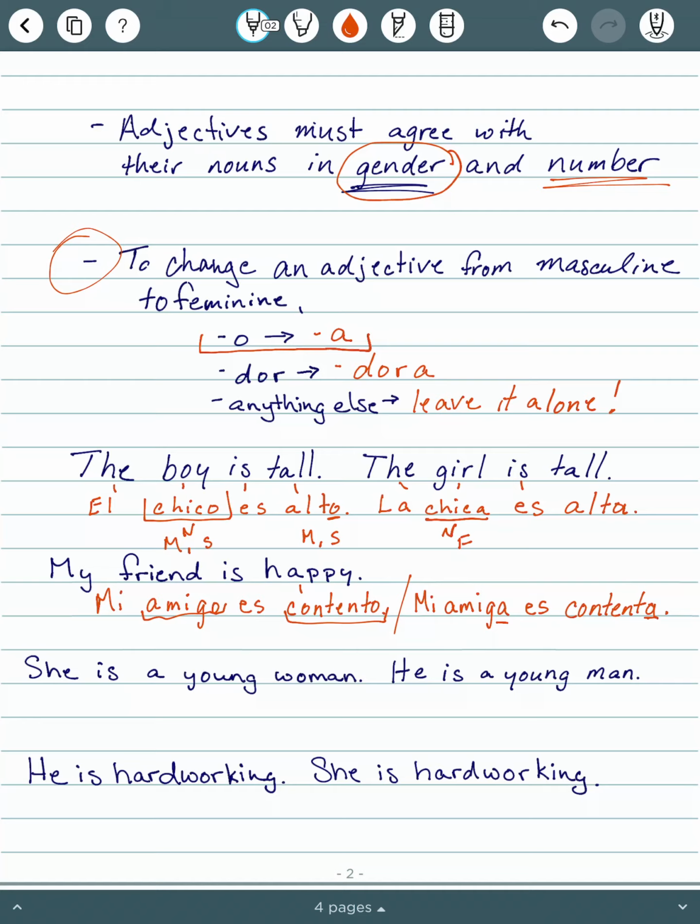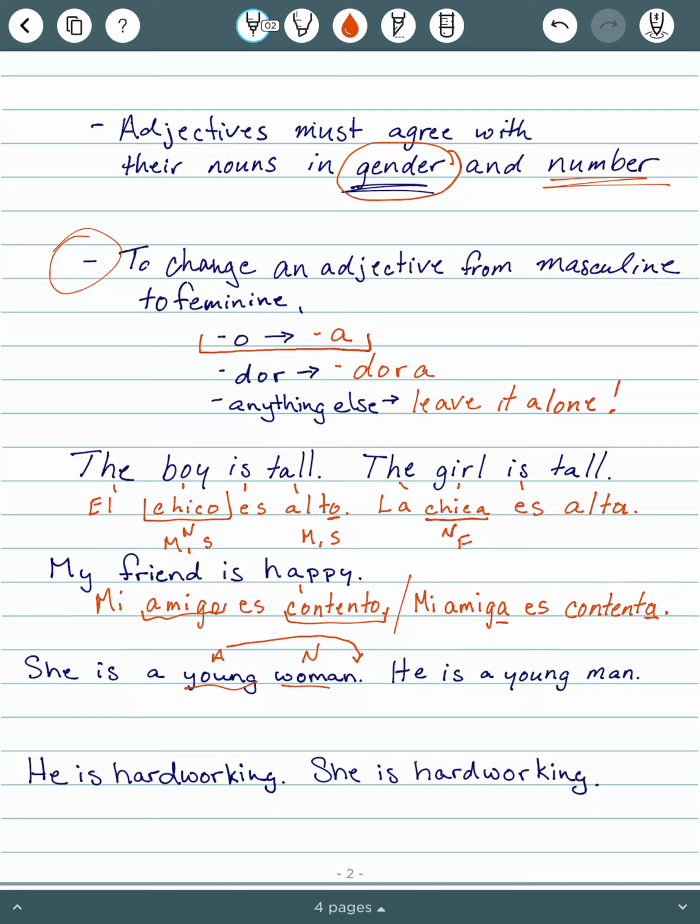All right, let's look at these next two. She is a young woman. Now here I've got a word order issue. So young is an adjective and woman is a noun. So remember, your adjective goes after your noun.